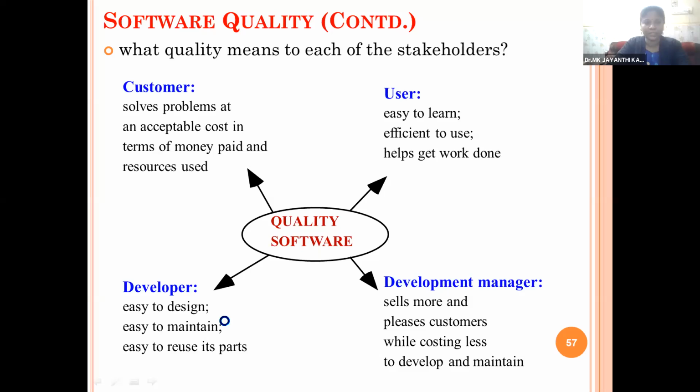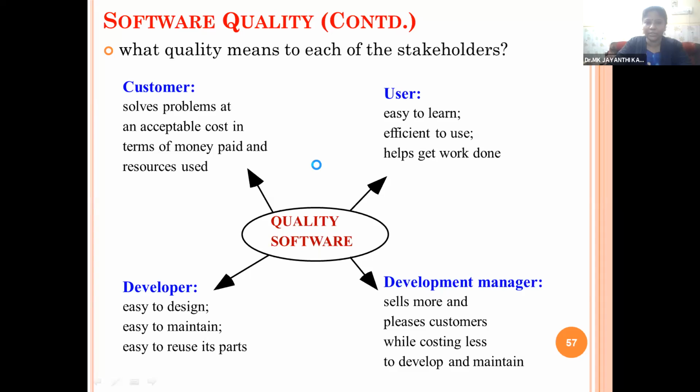And for the developers, if the design is easy, the components are easy to maintain, and it provides reusable software code, then the developer will say the quality of the software is good. And for the development manager, if a large quantity is sold, many users or customers are using their software product, it pleases the customers' needs, and the development and maintenance costs are very low, then from the development manager's point of view, the quality of the software is good.